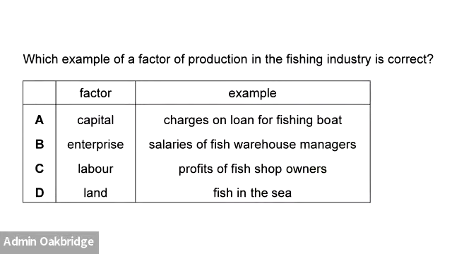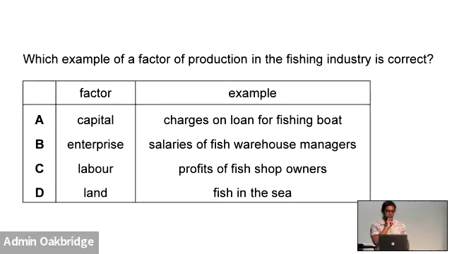Go to D. What is land, fish in the sea? Is that correct? Sure? Go back to A, capital, charges on loan for fishing boat. No, A is also wrong. I think my answer is D. This is what you're going to do.